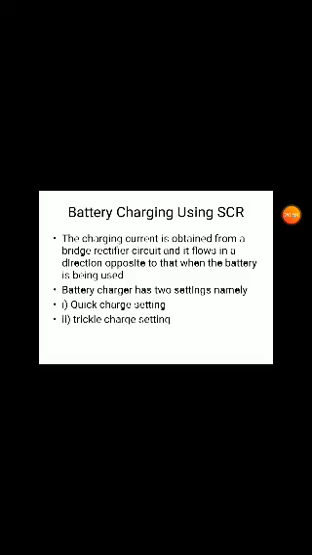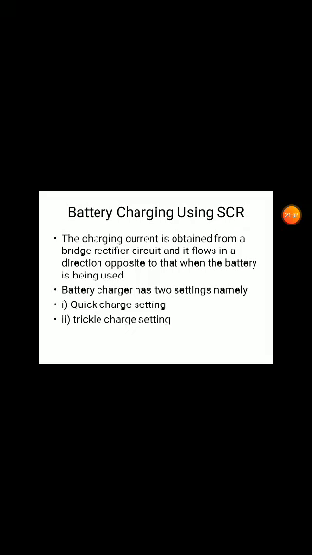Suppose we take a cell phone. If we keep using it without recharging, it reaches the zero position and switches off. To keep it on, we have to give the charge regularly. If we are not charging regularly, the battery voltage moves to zero. That is why we want to charge it to the fully charged position. That is the purpose of charging these batteries. The charging current is obtained from a bridge rectifier.